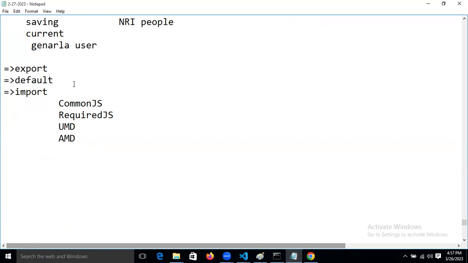Now let's start our discussion about how we configure modules in TypeScript. This is the discussion: how we achieve this modularity. A module is configured by using a TypeScript file. What is the syntax now, guys?